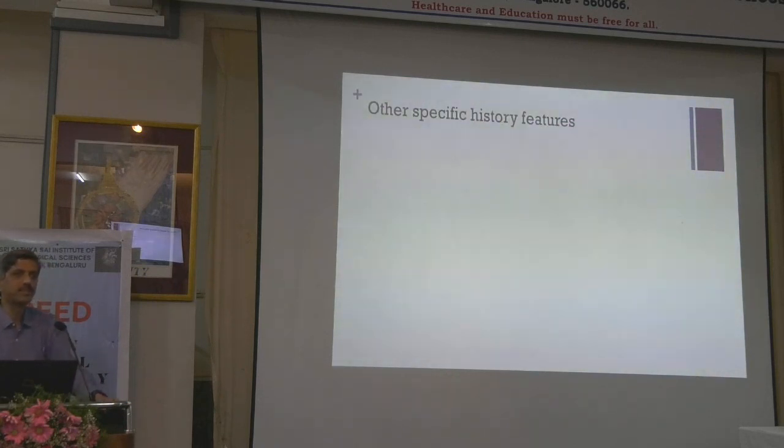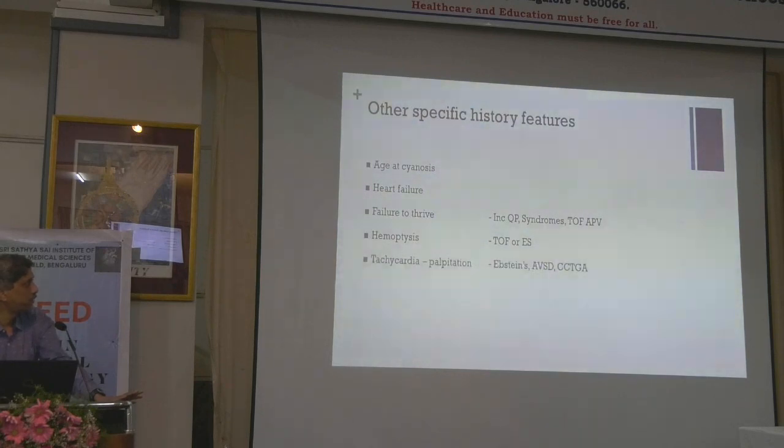Other specific history features may help you. This one is definitely age and cyanosis, whether there is a history of heart failure or not, and then failure to thrive. Failure to thrive in infancy indicates that the patient has gone through a phase of increased pulmonary blood flow, or has some syndromic association, or has an absent pulmonary artery. These are situations where failure to thrive is common. Then the patient can have hemoptysis. History of hemoptysis generally means Eisenmenger syndrome or pulmonary atresia.